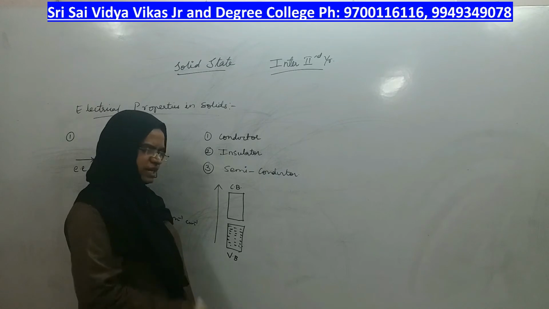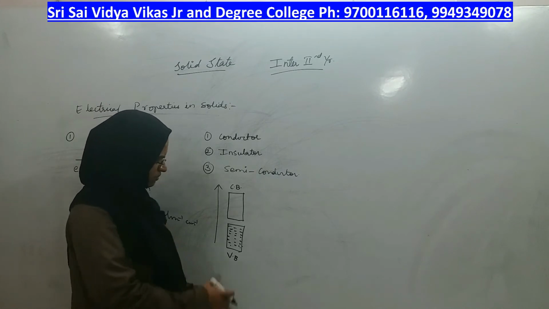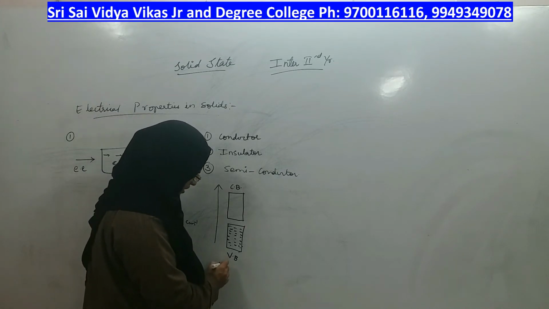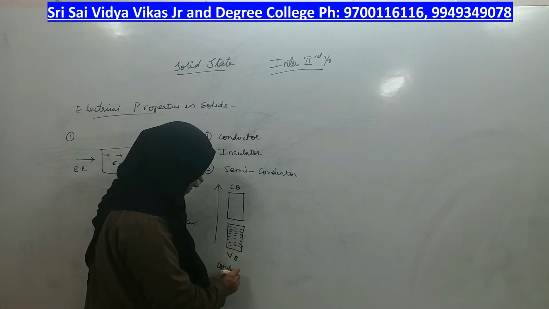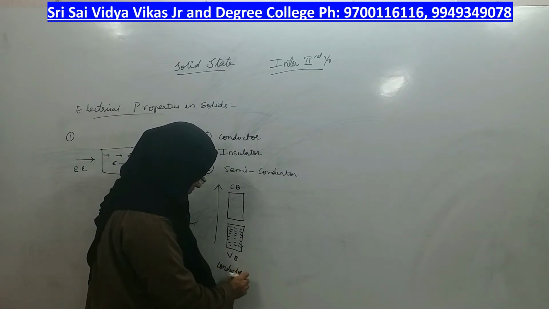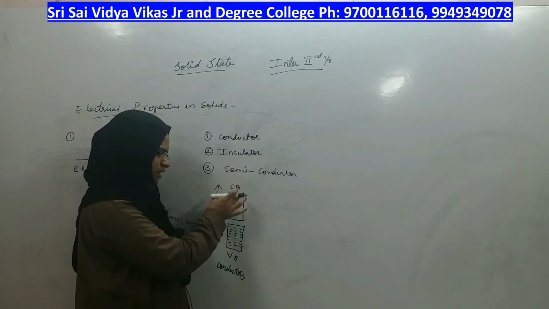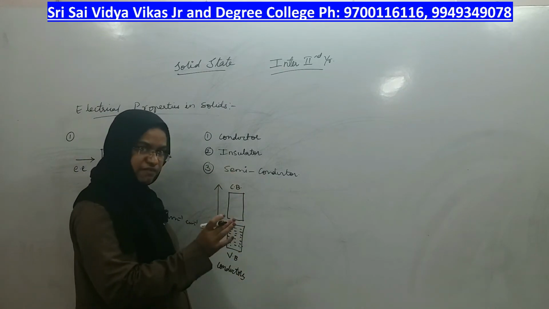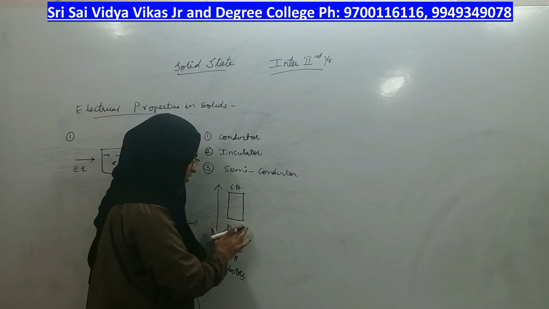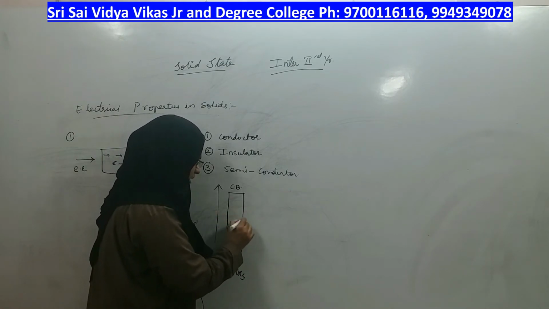If you give electrical energy, what happens in conductors is that the conduction band is very near to the valence band, so much so that they overlap with each other.